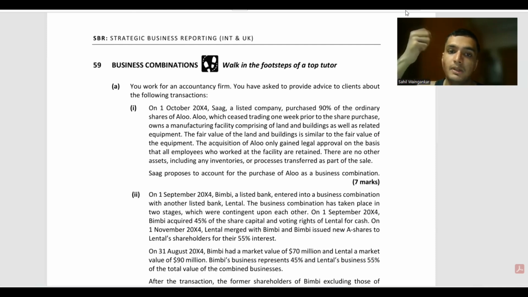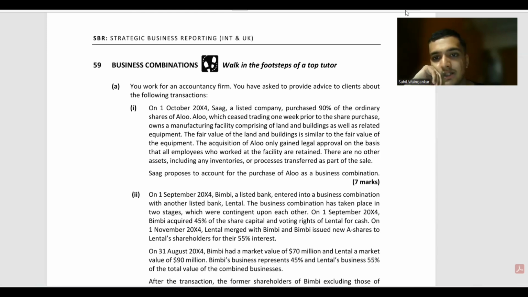Before this line, we can add another line: it is important, according to the IFRS standard, to know whether the entity has acquired a business or an asset. So therefore, SAG purchased 90%. The manufacturing facility owned by Alu, comprising of land and buildings as well as related equipment, had a similar fair value.